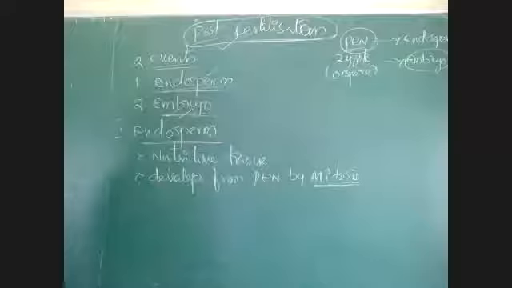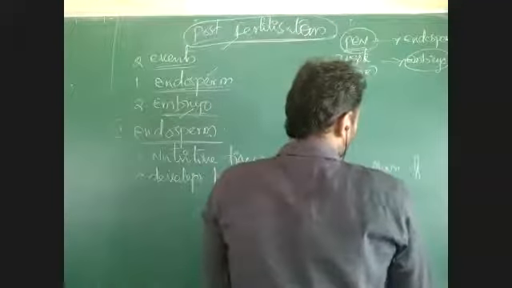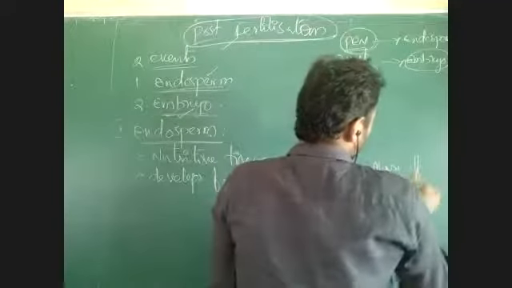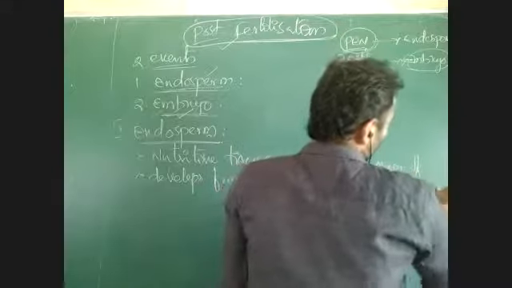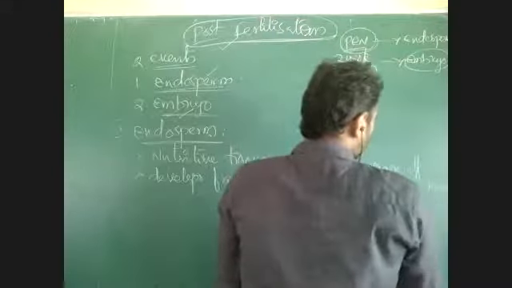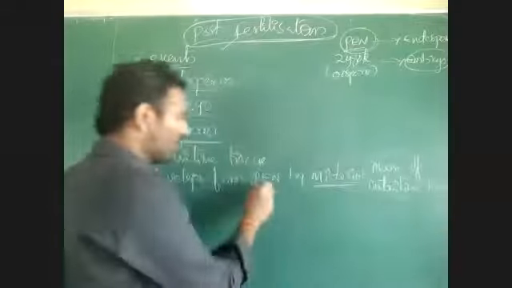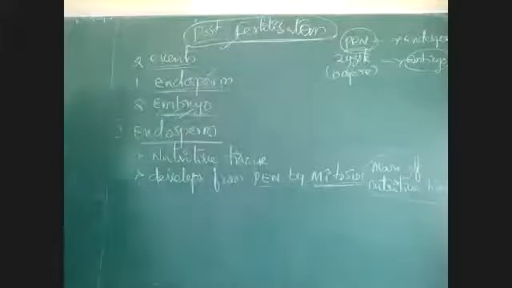With the help of mitosis, it grows and there is formation of a larger number of cells. There is formation of a mass of nutritive tissue. Mass means more amount. That nutritive tissue which is formed in high amounts by mitosis from the primary endosperm nucleus is called endosperm.